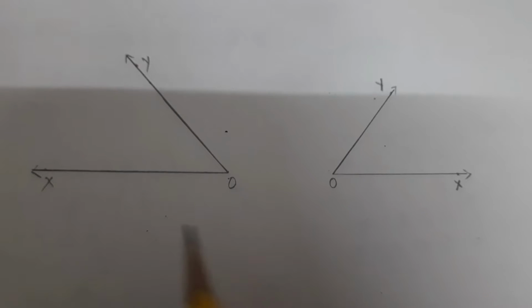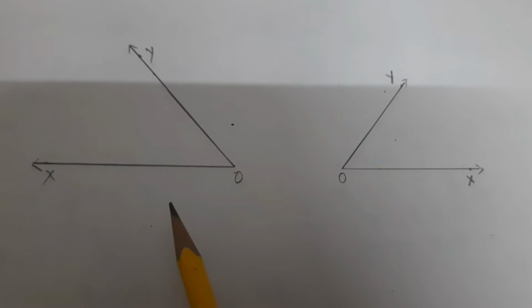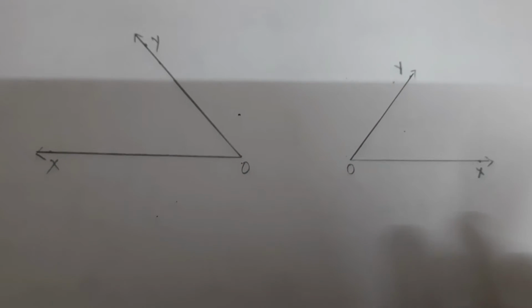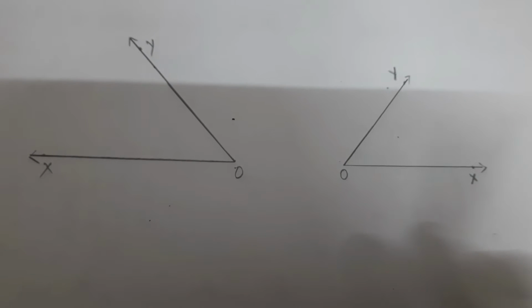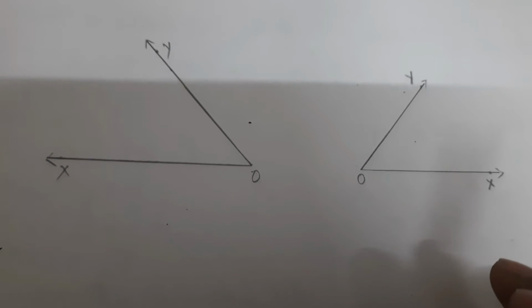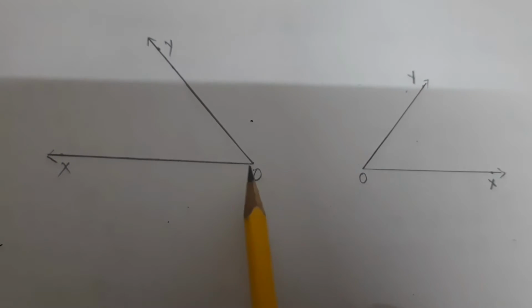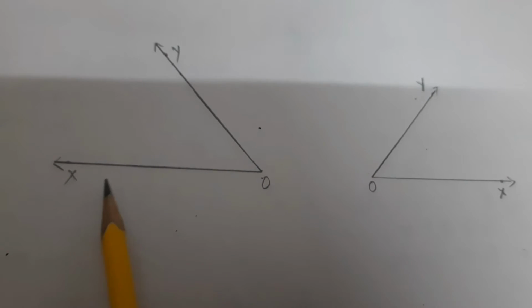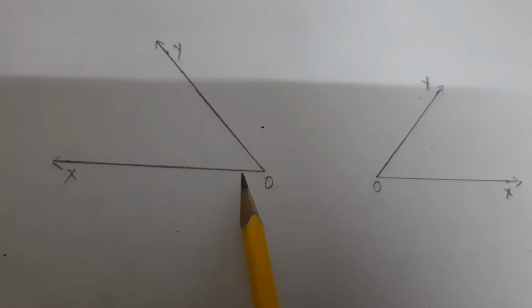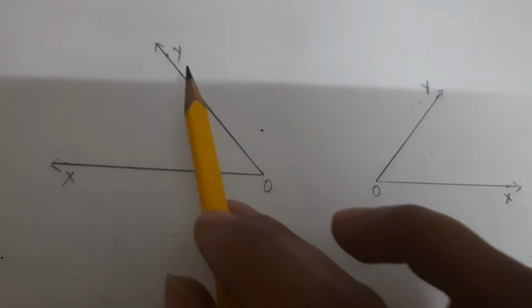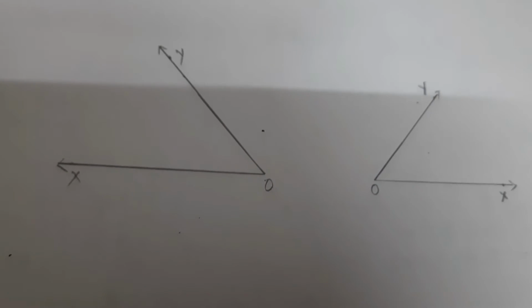If we have to measure these two angles with the help of a protractor, then how will we measure it? See, we will place the baseline of the protractor over the arm OX of angle YOX.